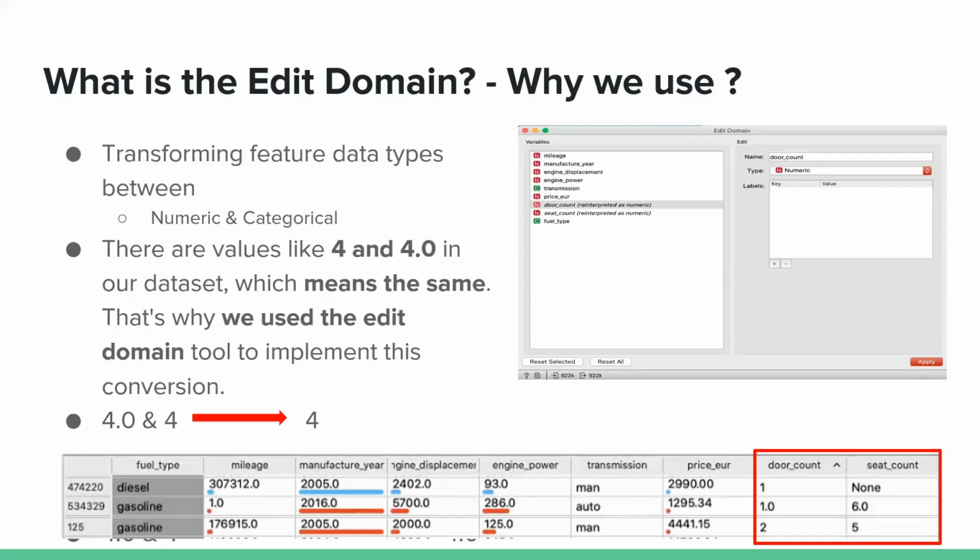We used the edit domain widget to transform the feature types of door count and seat count from categorical to numeric to obtain more homogeneous feature labels, like merging the two labels 1.0 and 1 to get 1 as the only value, or 4.0 and 4 to get 4. Otherwise, there would be two different categorical values with the exact same meaning. That's why we used edit domain.